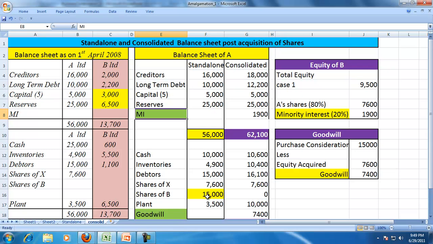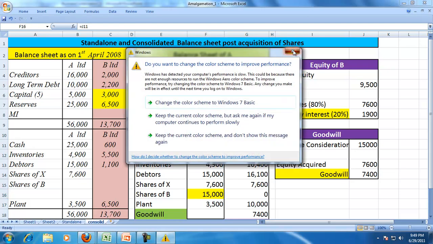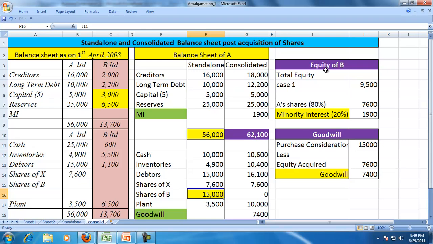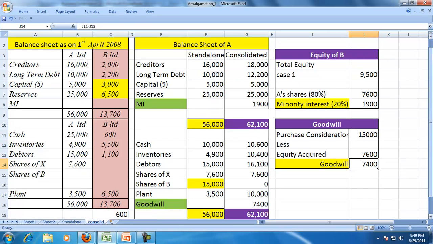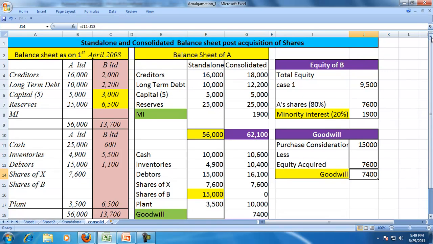But at the same time, you see the capital and the reserves of the seller are not added with the buyer. Similarly, the investments of A in B are not shown because that is adjusted by showing the assets and liabilities of B. Any excess money paid is the goodwill. Sometimes the goodwill can be negative, but later on we'll see what the treatment of negative goodwill is.